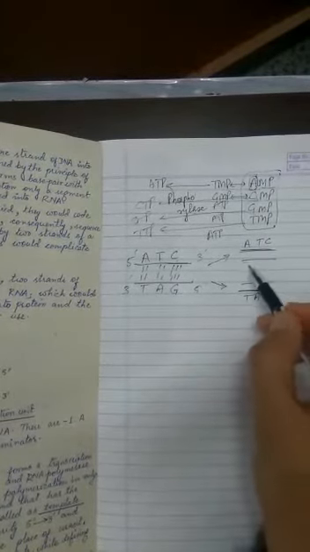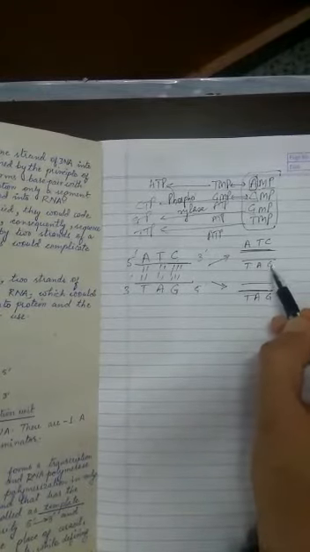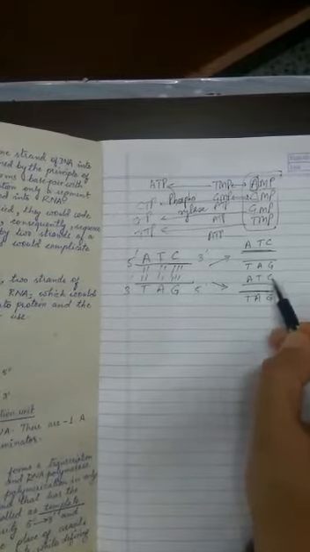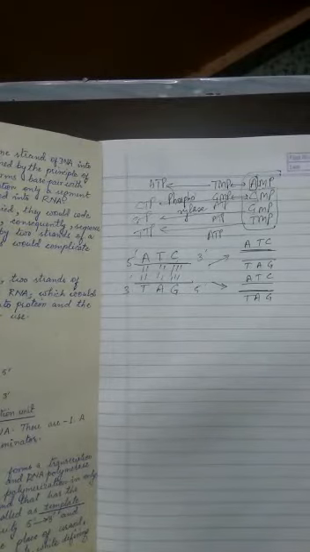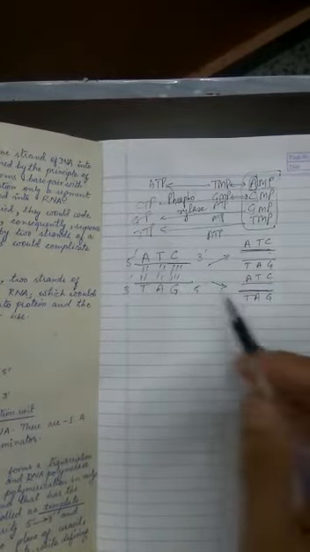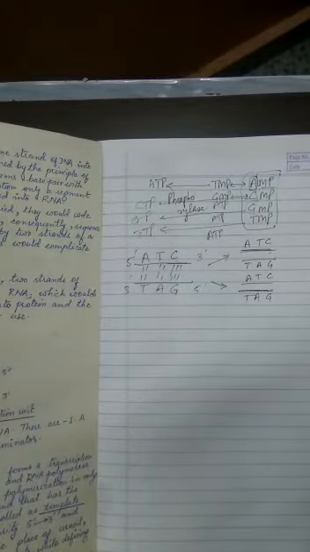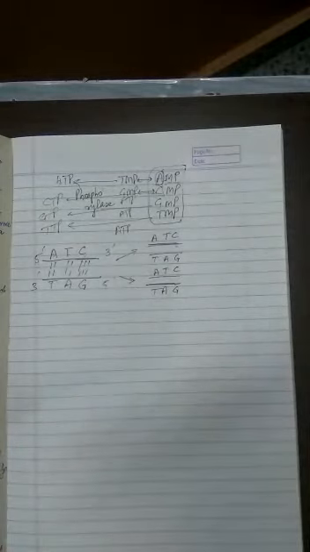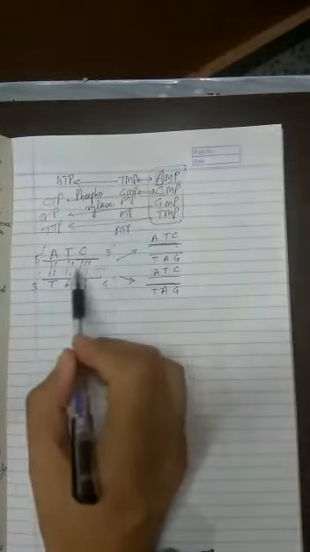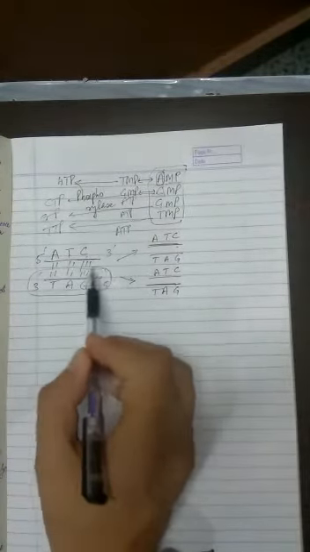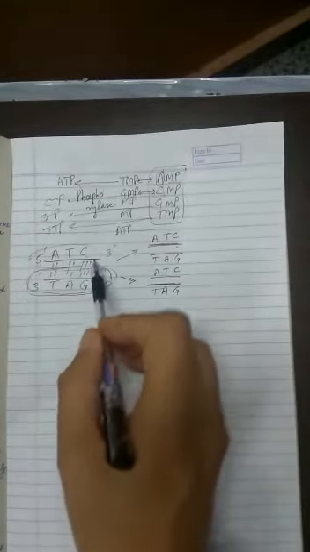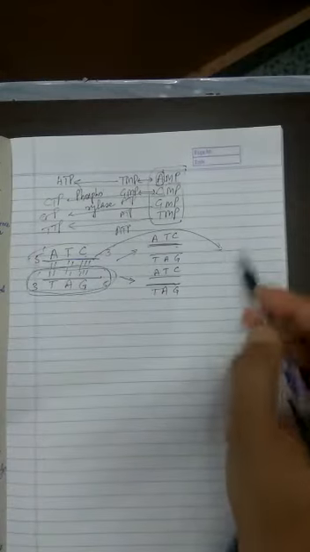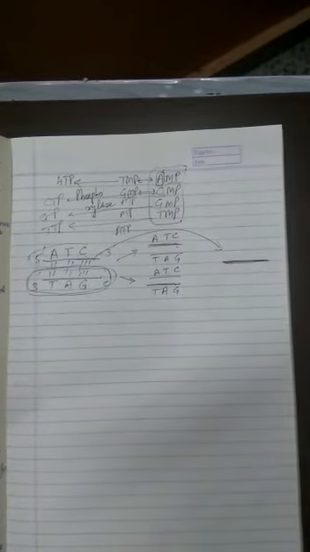And now what will happen? Just the opposite of it. So these are the newly synthesized strands of DNA. These are the old ones, and these are the new ones. But whenever this has to lead to the formation of RNA, then only one strand will be read. There are two strands here, but only one strand will be read. So this will cause the formation of a single piece of RNA.